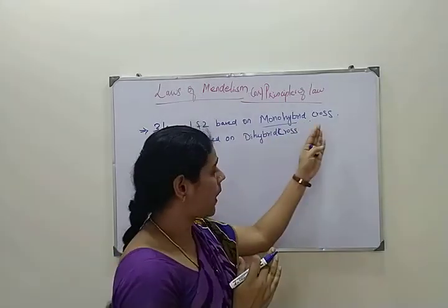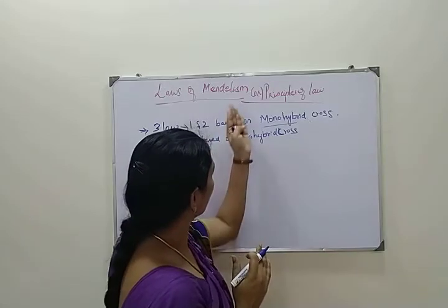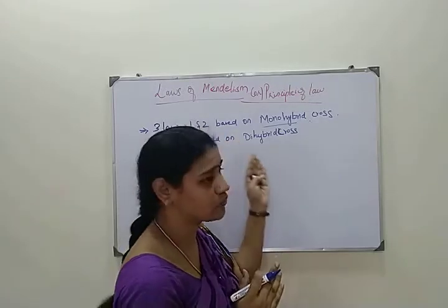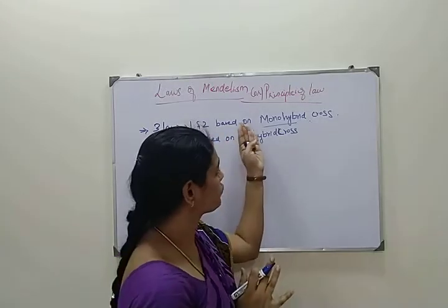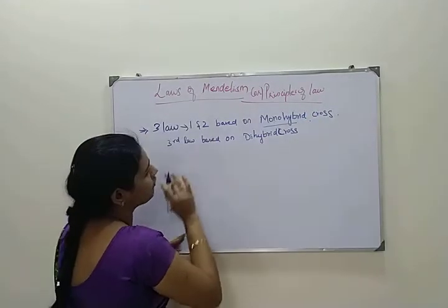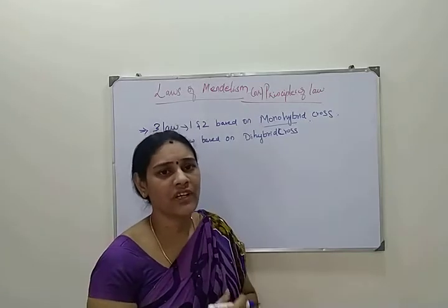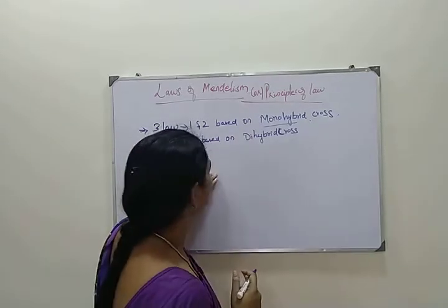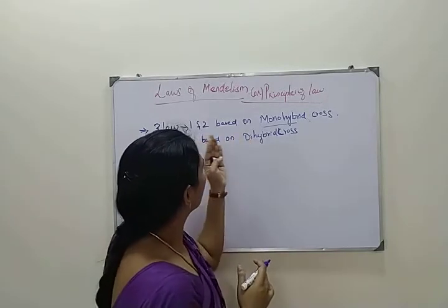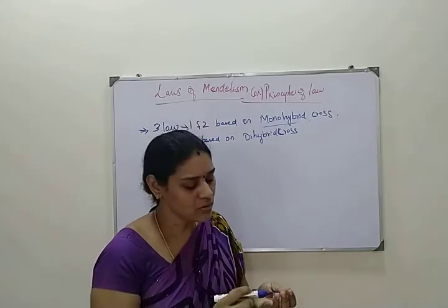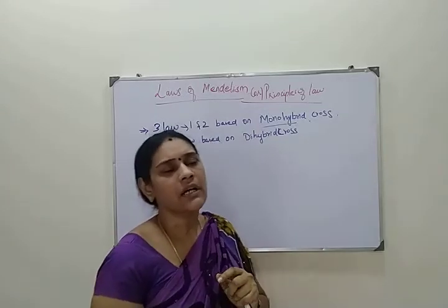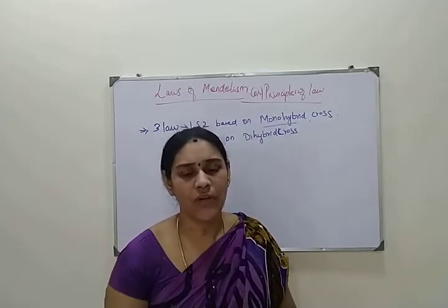These 2 laws, the first and second law of Mendel, are based on the monohybrid cross only. They will not suit the dihybrid cross. The third law is the law of independent assortment, which is different, and we'll see it later. Today we will discuss the first and second laws. This is very important in the history of evolution.